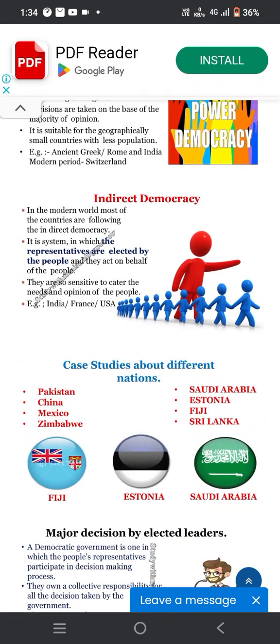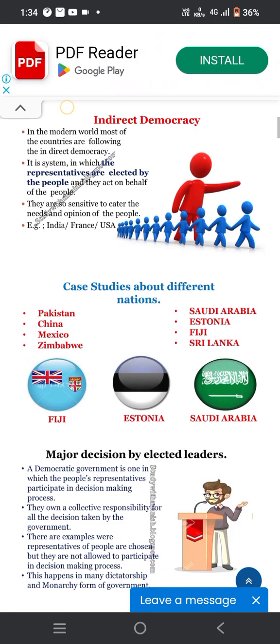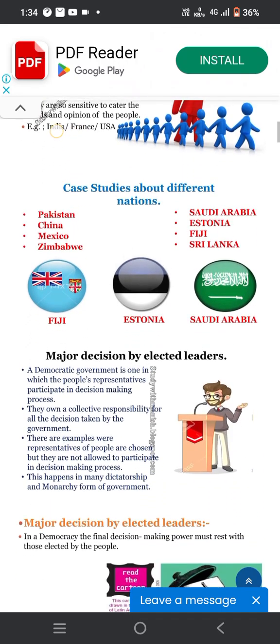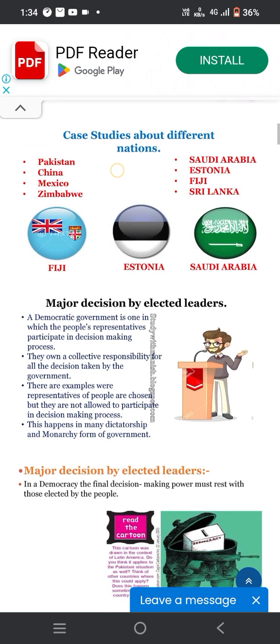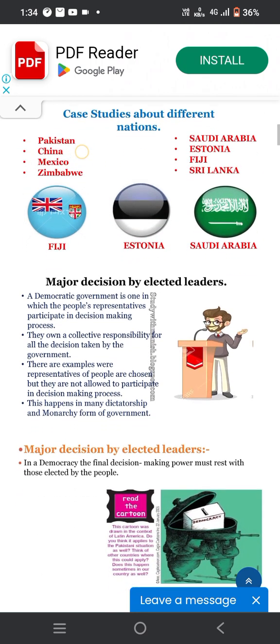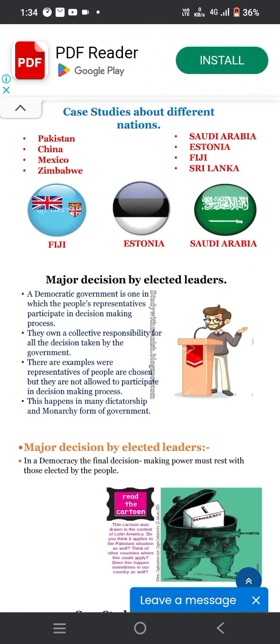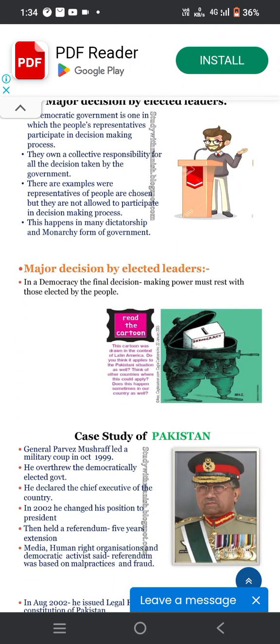First, we have case studies about different nations like Pakistan, China, Mexico, Zimbabwe, Saudi Arabia, Fiji, Sri Lanka, and Estonia. You have to read these stories, the major decisions taken by the elected leader. These are only stories, okay, you have to only read.